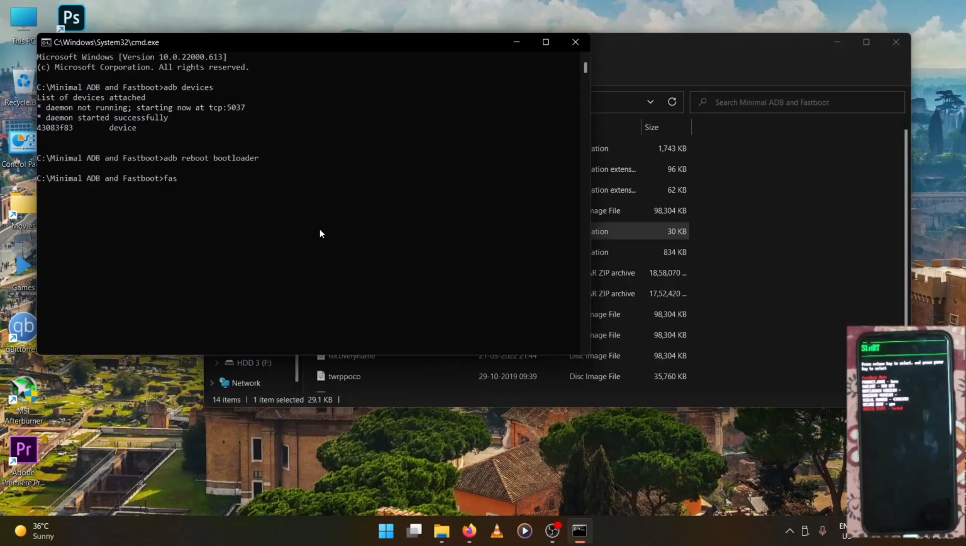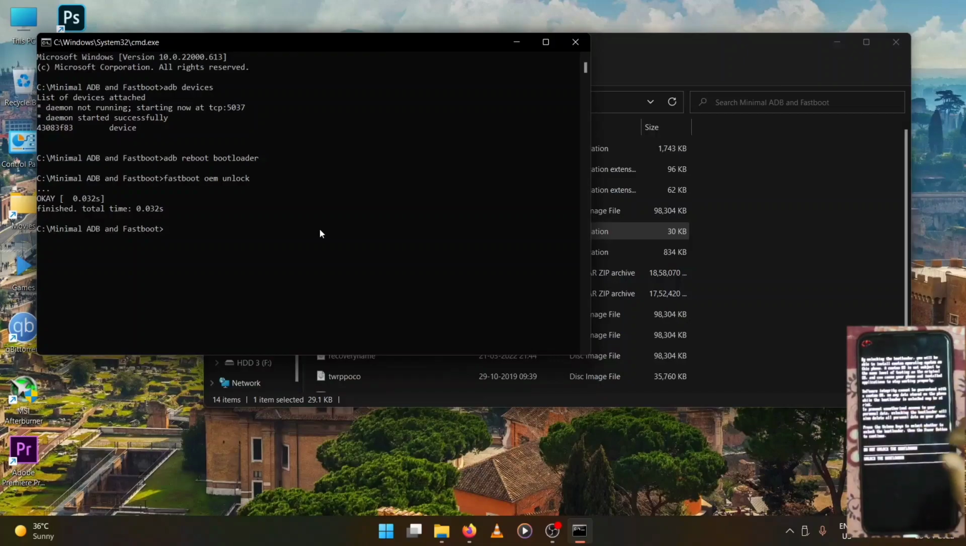As you can see, the device has booted into fastboot mode. Now you need to enter fastboot OEM unlock and select yes on the phone by using the volume buttons and power button. After selecting yes, the device will wipe itself off, so please make sure to back up any data you want. After wiping, it will also boot to OxygenOS.